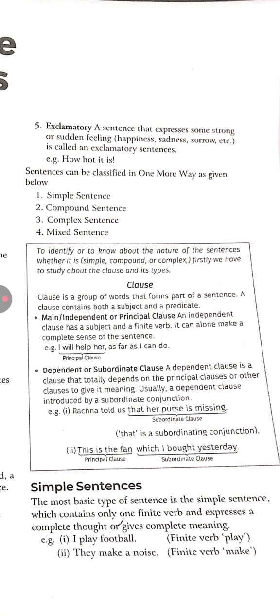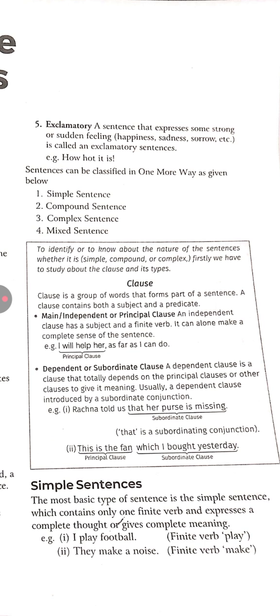Now the second one is the dependent or subordinate clause. A dependent clause is a clause that totally depends on the principal clause or other clauses to give it meaning. Usually a dependent clause is introduced by a subordinating conjunction. So, Rachna told us that her purse is missing.